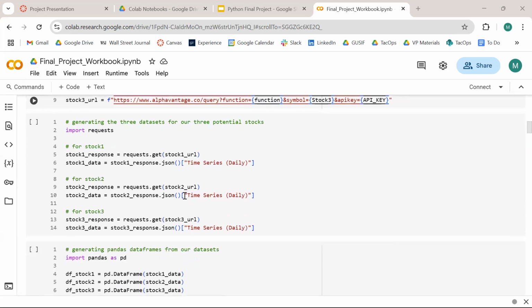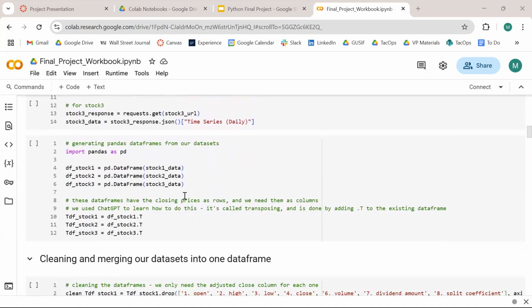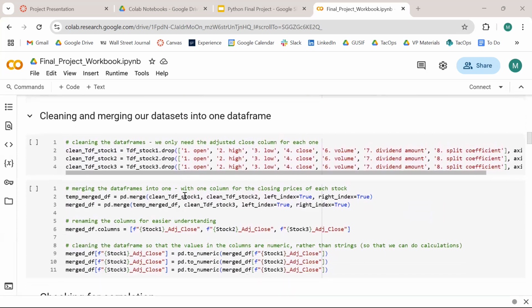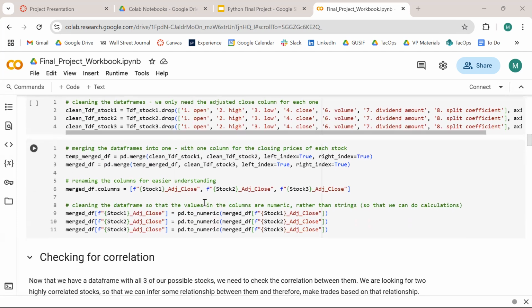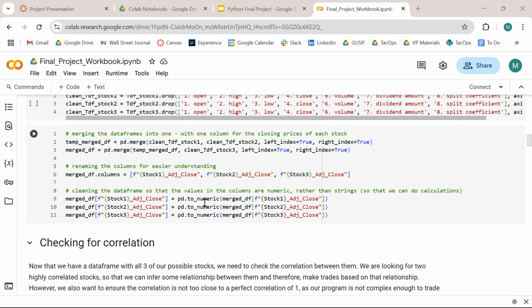Once we did our request, we got these data sets for each of the three stocks, and then we were able to use pandas to get the three different data frames. Finally, the end of our cleaning is that we merged them together and we dropped all of the rows except for the adjusted close price. That was super important, and also converting the values in the data frame to numeric values that allowed us to do calculations with them.